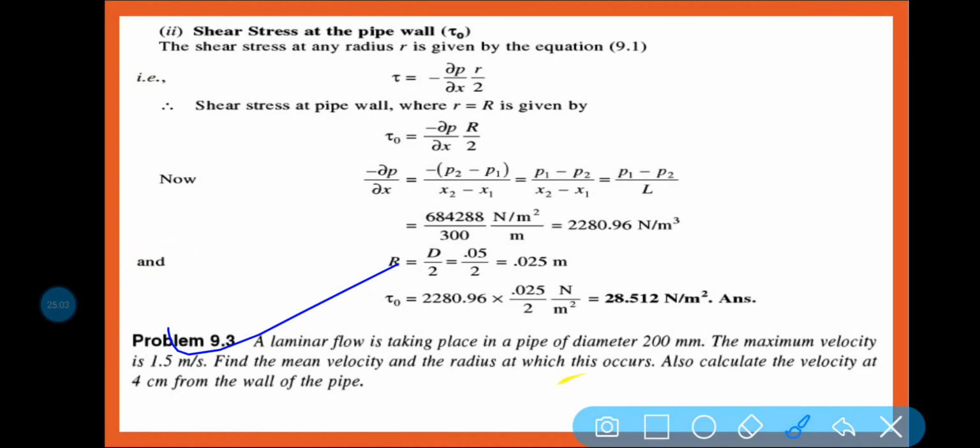Problem number 9.3. A laminar flow is taking place in a pipe of diameter 200 mm. The maximum velocity is 1.5 meter per second. Find the mean velocity and the radius at which this occurs. Also calculate the velocity at 4 cm from the wall of the pipe. So again, pause the video and solve the problem yourself, then see the solution.